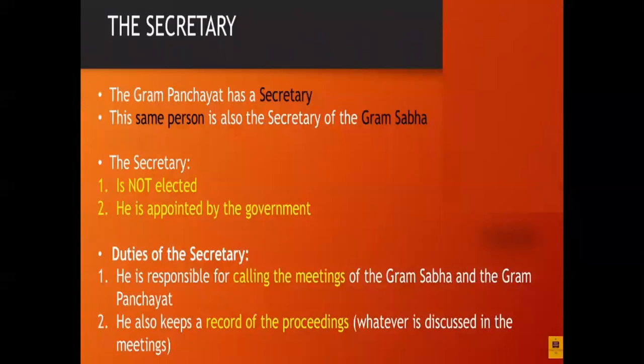Now let's see who is the secretary. The Gram Panchayat has a secretary, and this same person is also the secretary of the Gram Sabha. So the secretary is the person who is common to both the Gram Sabha and the Gram Panchayat. But remember one thing, it is a very important point.